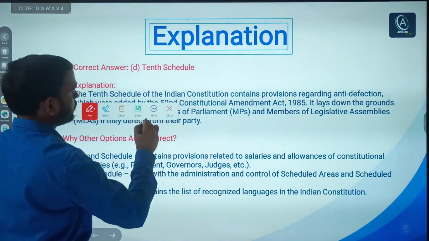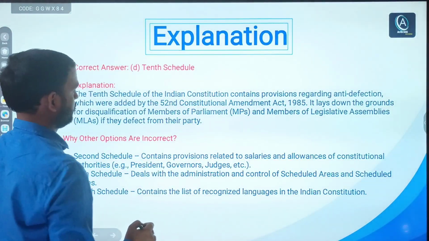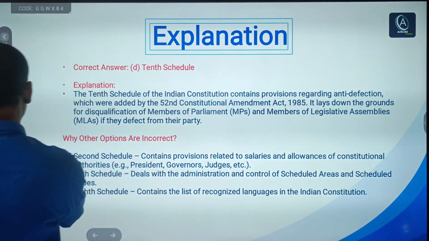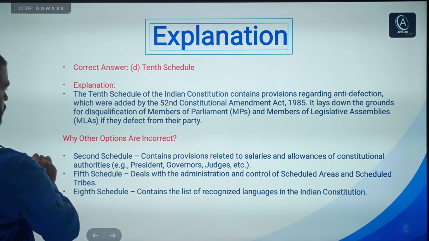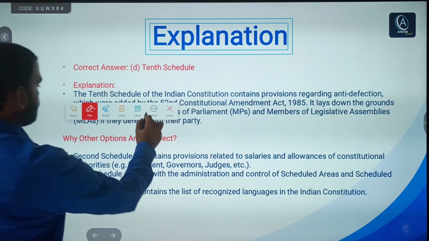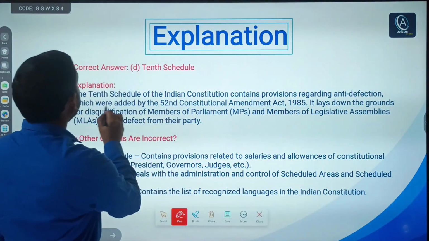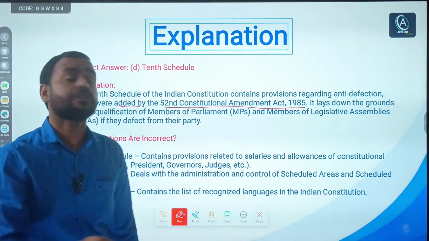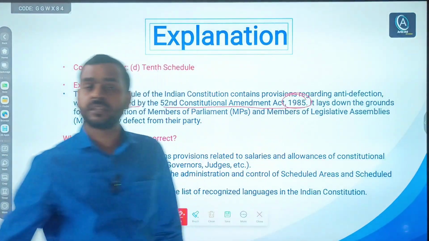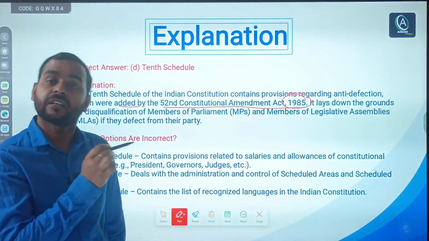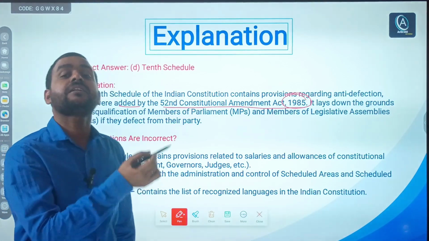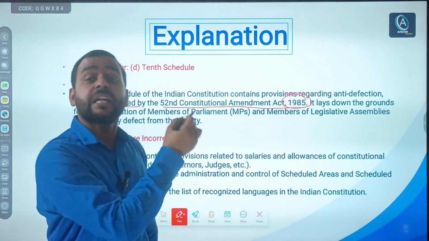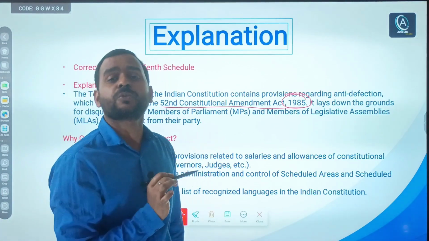It was added in the constitution by 52nd Constitutional Amendment Act, which year? 1985, right? This you should remember. It may be that the UPSC may ask by which amendment anti-defection law was added in the Constitution of India.